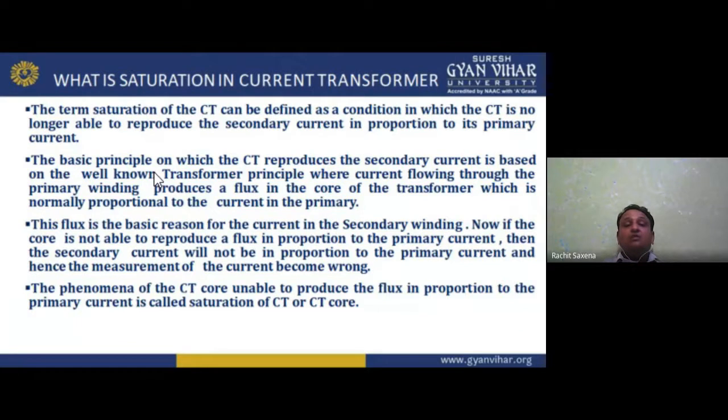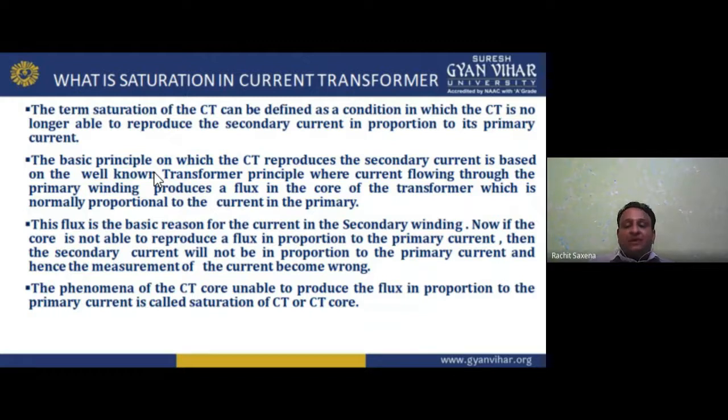Now, what is saturation in a current transformer? If I am talking about the current transformer, saturation of the CT can be defined as a condition in which the CT is no longer able to reproduce the secondary current in proportion to its primary current.